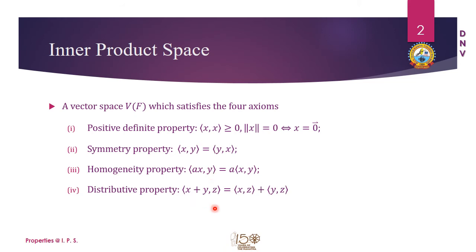And the fourth property is the distributive property from left, which is the inner product of x plus y comma z. It distributes to x comma z plus y comma z. These two inner products are the inner products of x with z and y with z. So with all these four important axioms, this V(F), which is a vector space, is now called the inner product space, which is abbreviated as IPS.